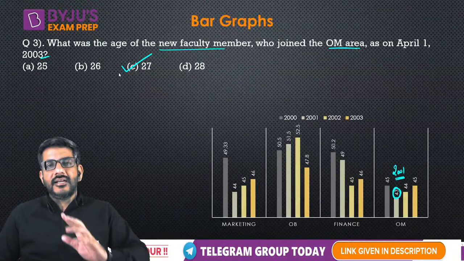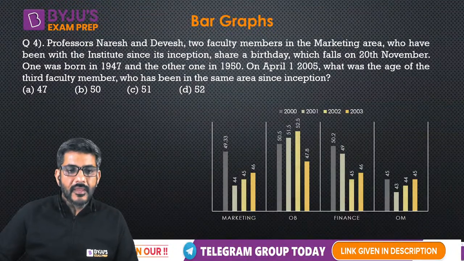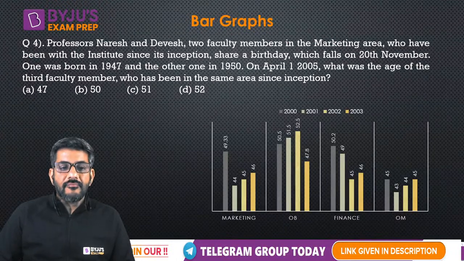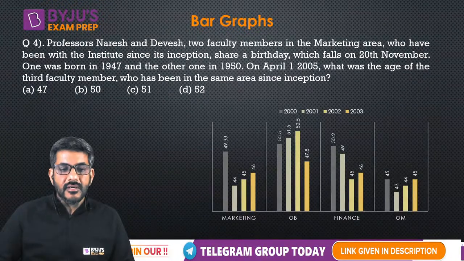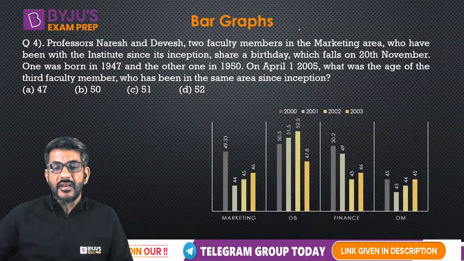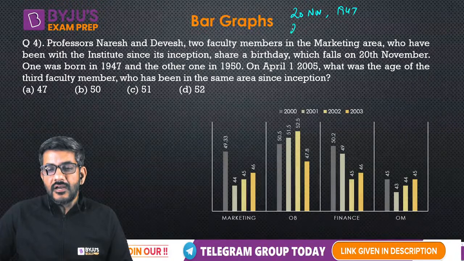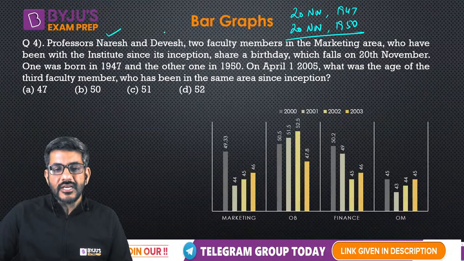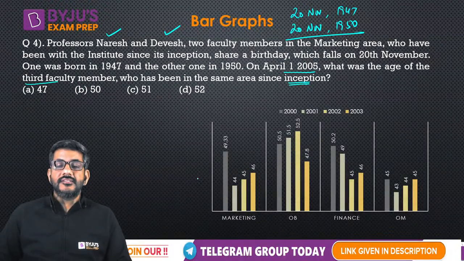So these 3 questions are done pretty fast, but now comes the 4th question. It's a bit long. We'll do it. Professors Naresh and Devesh, 2 faculty members in the marketing area who have been with the institute since its inception, share a birthday which falls on 20th November. One was born in 1947, one was born in 1950. So one of these guys was born on 20th November 1947 and one of them was born on 20th November 1950. ये दो लोग हैं, Mr. Naresh and Devesh. On April 1, 2005, what was the age of the third faculty member who has been in the same area since inception?